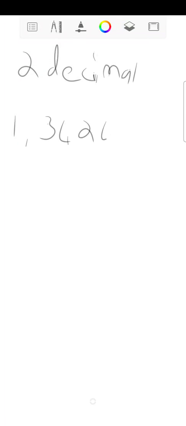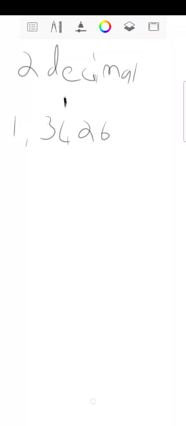Now rounding off is similar to your whole numbers, except now you're going to be dealing with decimals. So if I say round off to 2 decimal places, let's say I've got 1,3,4,2,6. Right, looking at that number there, this over here where my 4 is, that is my second decimal place.